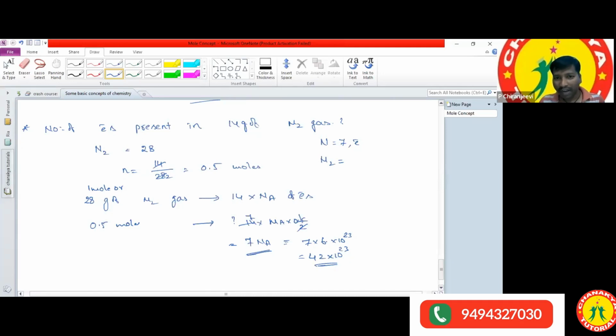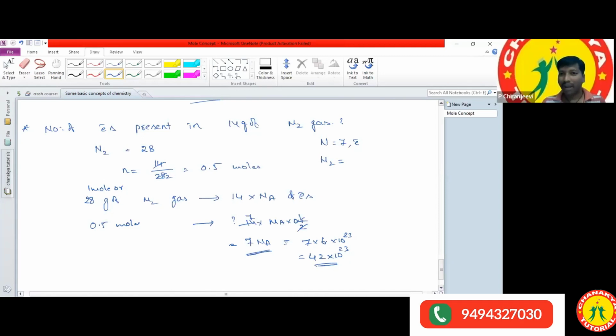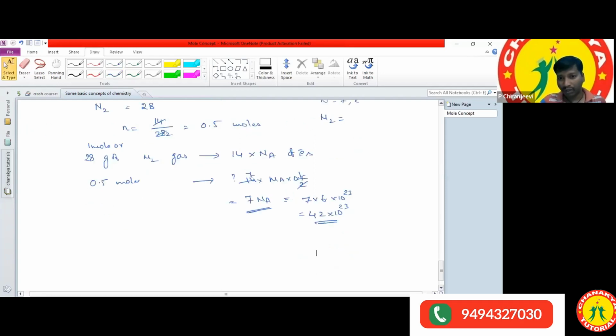Now we have the clarity. How to calculate number of moles, number of atoms, number of molecules: in every model I showed one question, I gave one calculation part. At the same time, number of moles we also use in concentration terms.